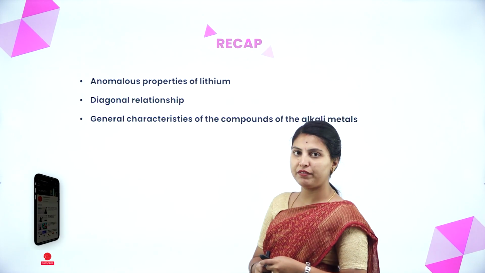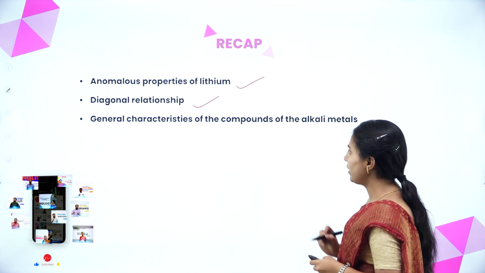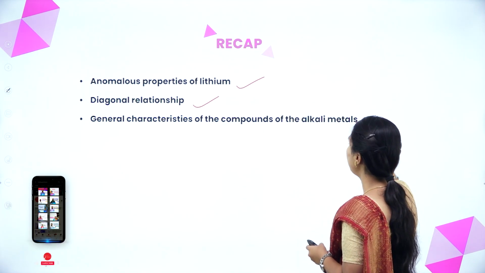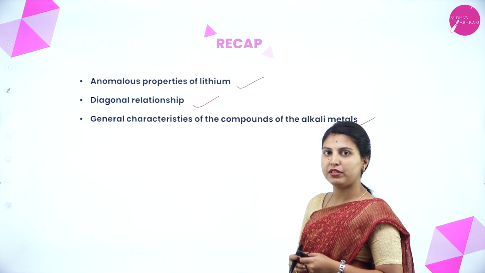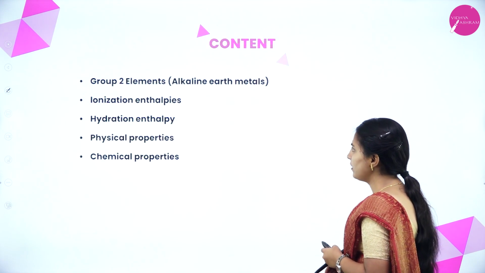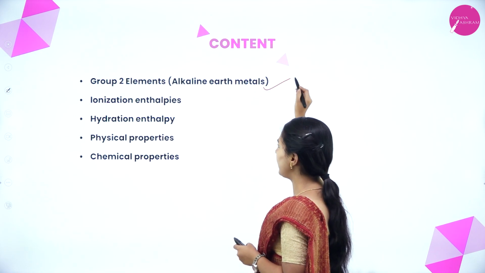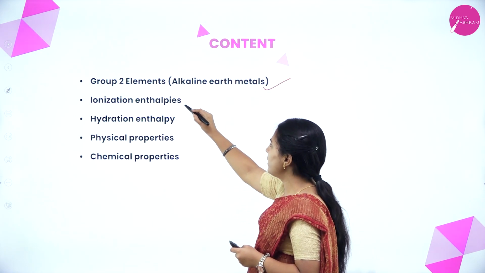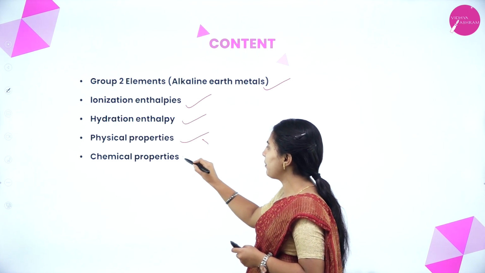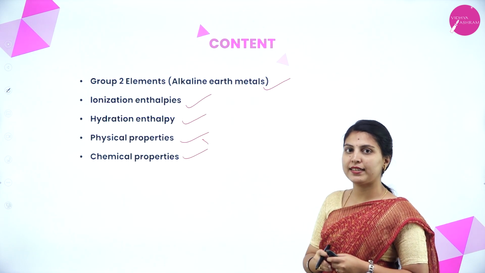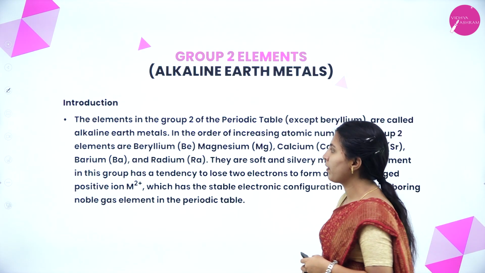In the last session, we discussed anomalous properties of lithium, diagonal relationship, and general characteristics of the compounds of the alkali metals. These are the properties of s block elements we discussed in the previous session. In this session, we'll start group 2 elements, which can also be called alkaline earth metals. Also, ionization enthalpy, hydration enthalpy, physical properties and chemical properties of group 2 elements, that is alkaline earth metals, we'll discuss in this session.